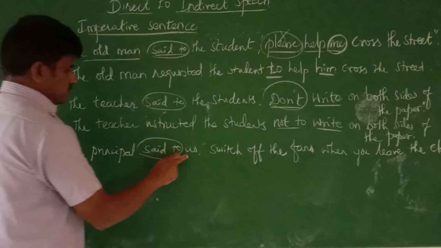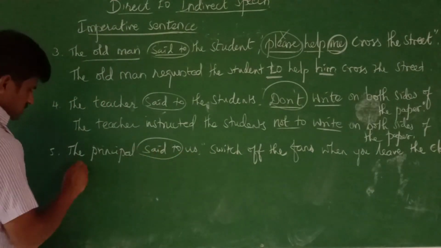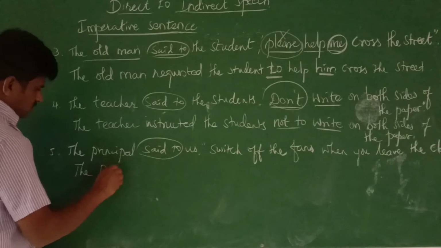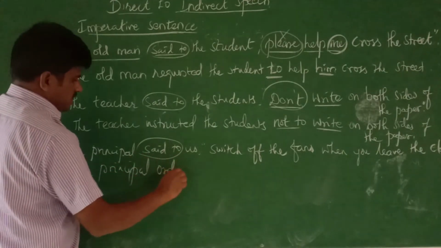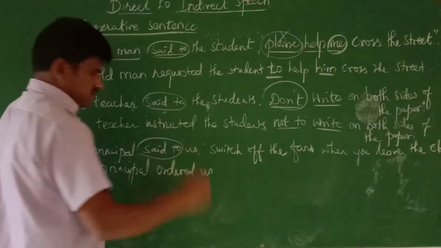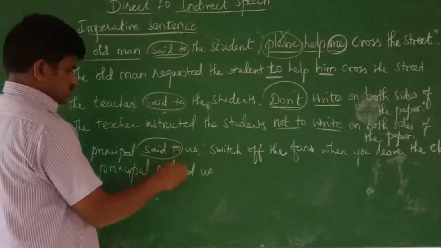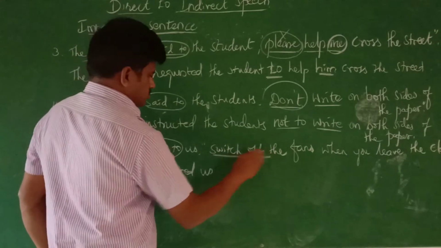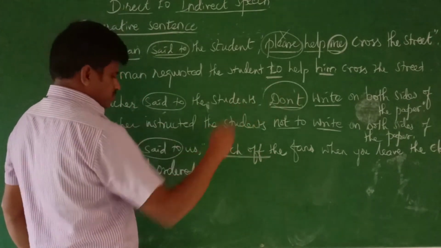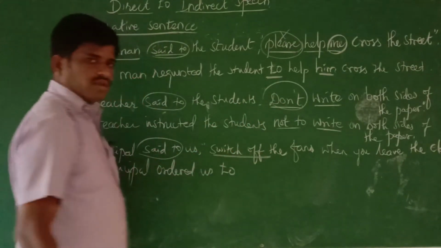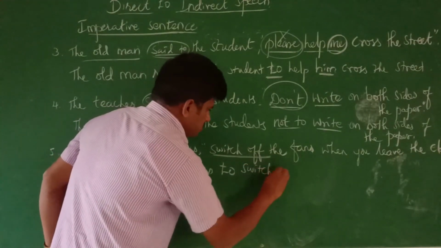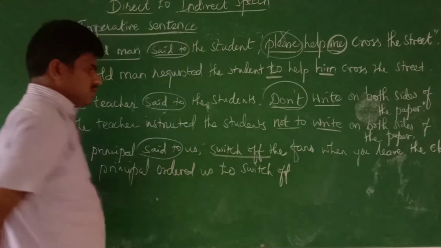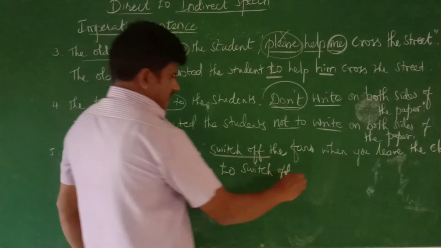So here, said to changes into ordered. The principal ordered us. Remove the comma and double quotation. We use the conjunction to: to switch off the fans.